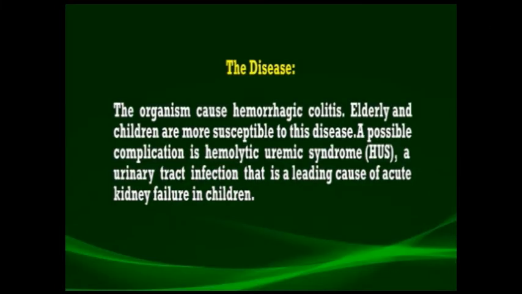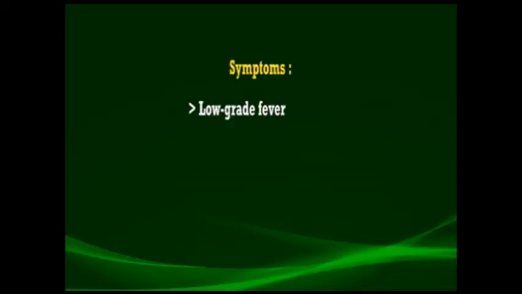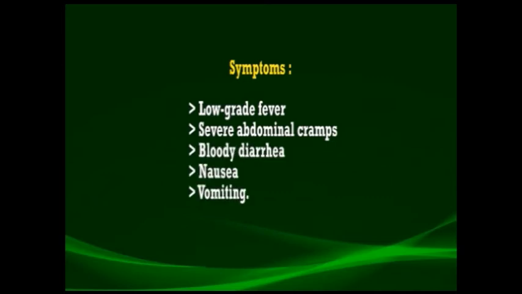These organisms cause a disease known as hemorrhagic colitis. The elderly and children are very susceptible to this disease. A possible complication known as hemolytic uremic syndrome is a leading cause of acute kidney failure in children. The symptoms of the disease include low-grade fever, severe abdominal cramps, bloody diarrhea, nausea and vomiting. The incubation period ranges from 5 to 10 days.